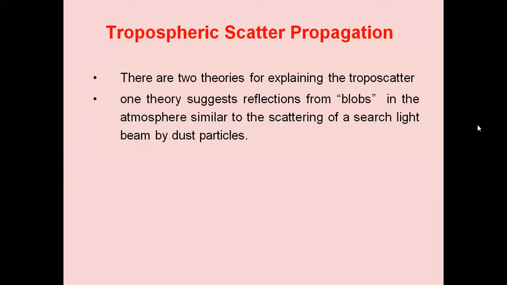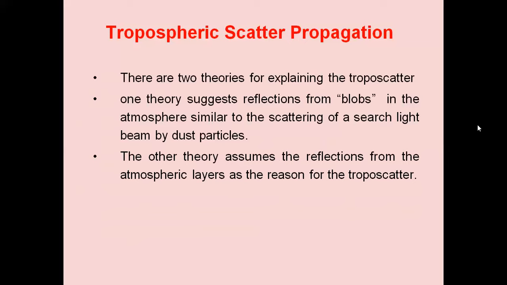One theory suggests reflections from the blobs in the atmosphere, similar to the scattering of a searchlight beam by dust particles. The first theory, that is why there is a scatter, is due to the reflection from the blobs in the atmosphere. They are very much similar to the scattering of a searchlight beam by dust particles.